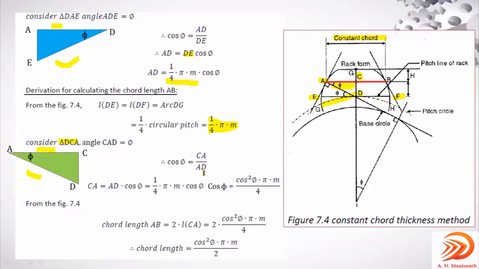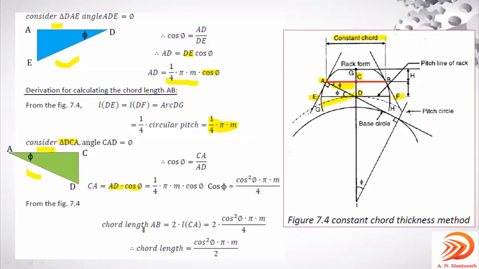So CA can be written in terms of AD into cos phi. The AD value here is given as 1 by 4 pi M, so cos phi into cos phi, one from here and one more from this equation. So finally it will become cos square phi pi M by 4.